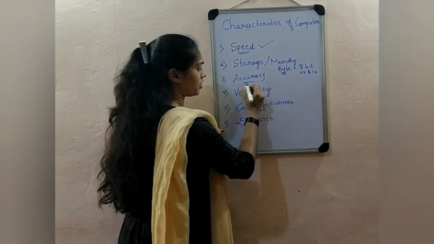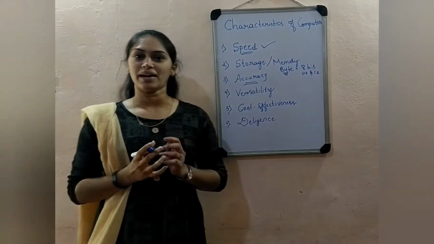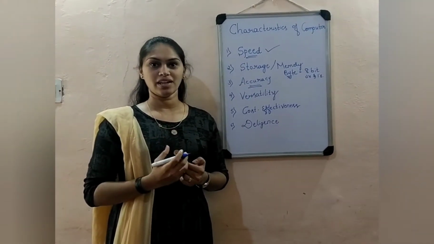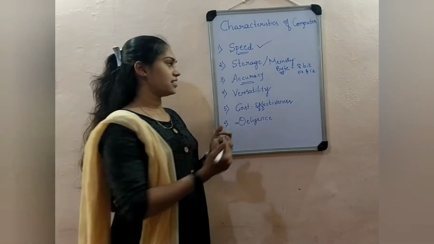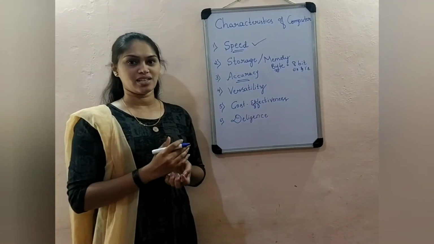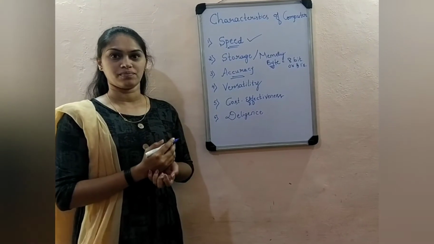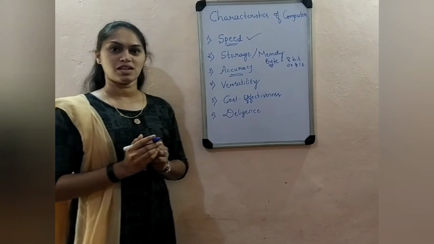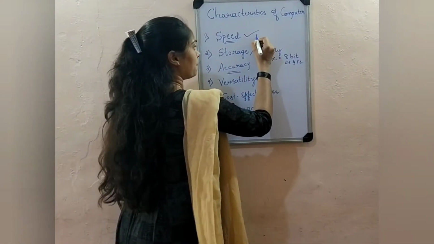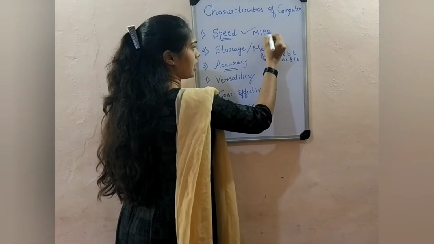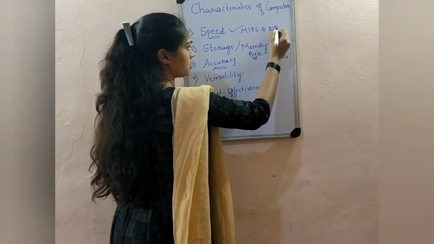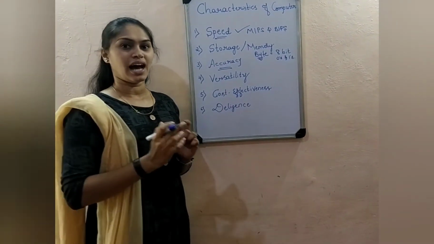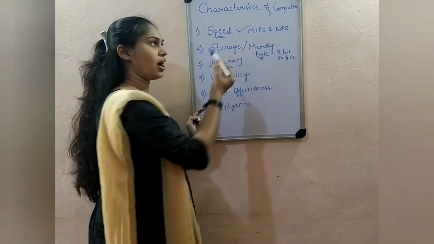So what is accuracy here? By making use of the computer, we get accurate results, without any errors, along with the speed. This speed can be measured in terms of MIPS or BIPS, that is million instructions per second and billion instructions per second. The speed of the computer system can be measured in terms of either MIPS or BIPS.